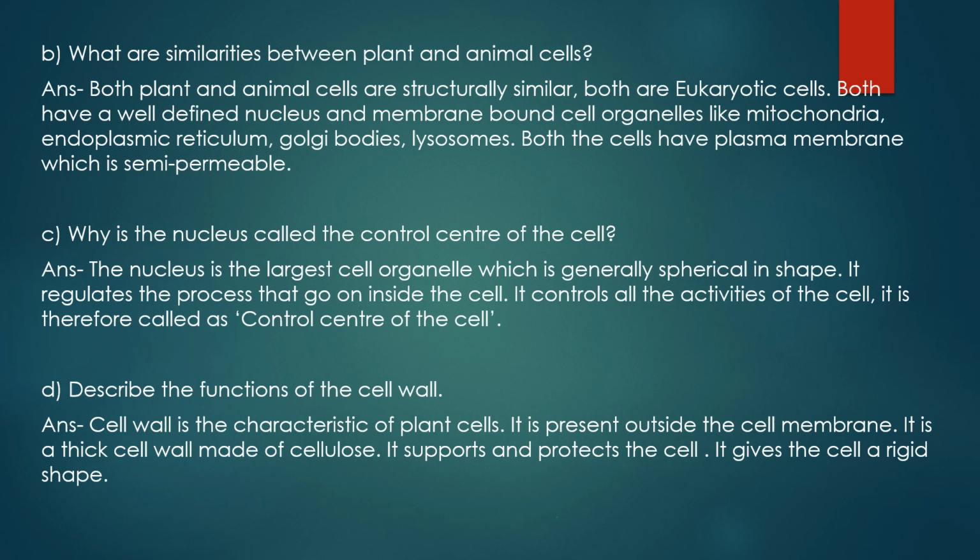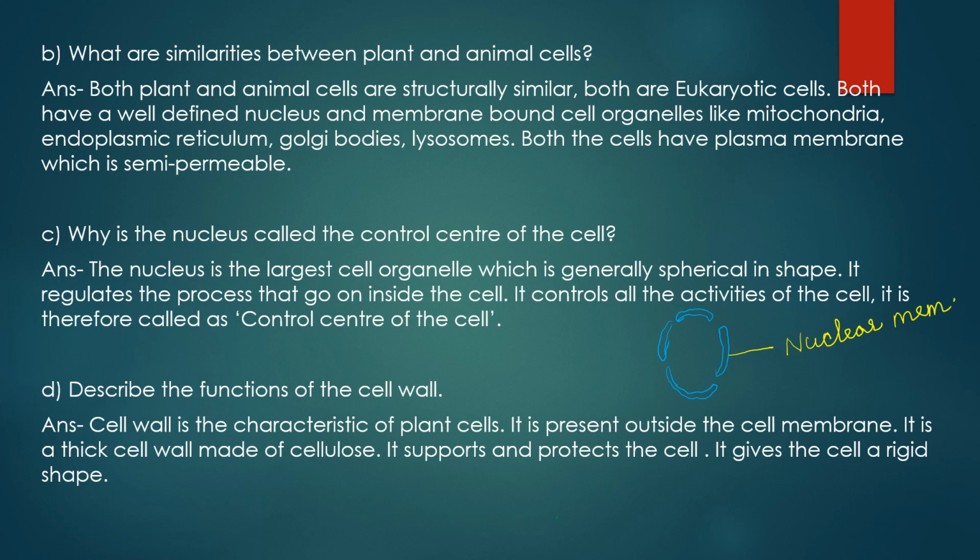So let's draw the diagram of the nucleus. It is generally spherical or oval in shape, so I'll be drawing an oval diagram, an oval nucleus. You must be wondering why I am drawing this with some space between these lines. I'll tell you later why I'm drawing it like this. Now this is the outermost covering of the nucleus, and this is called the nuclear membrane.